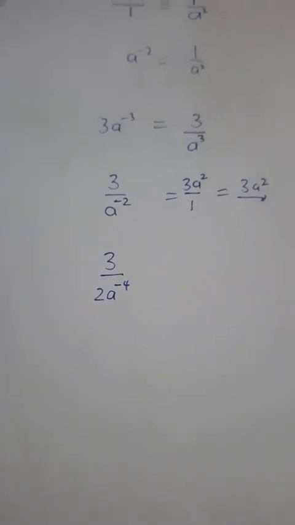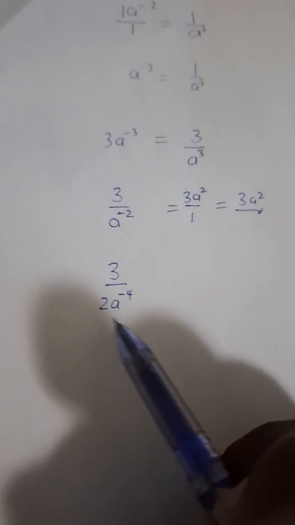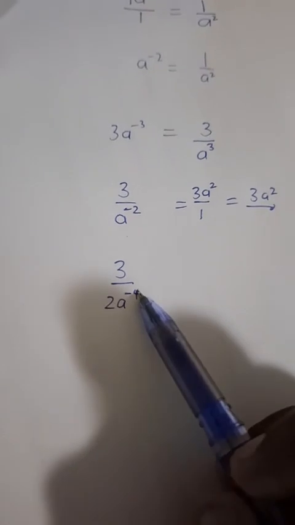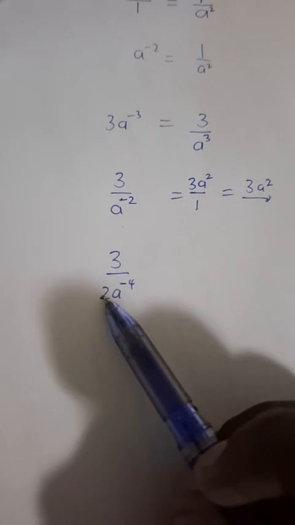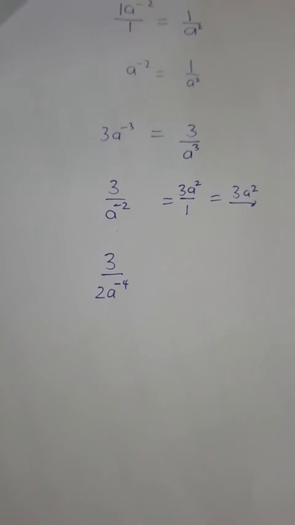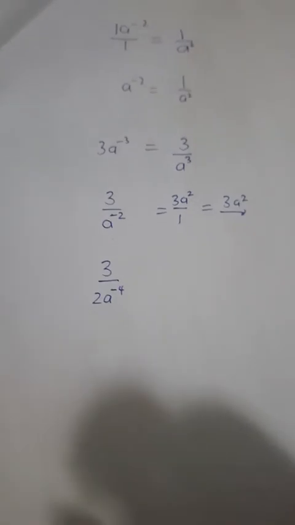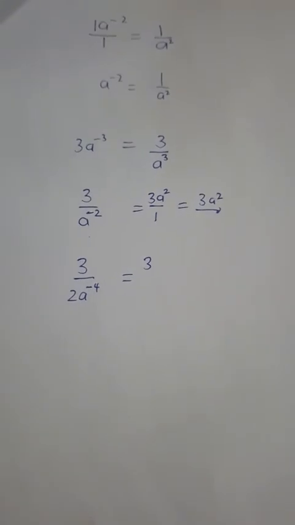Just want to do one more, guys, so that you guys can really take this away. Okay, 3 over 2a to the power negative 4. The variable base is raised to the power negative 4. Is 2 affected by the exponent negative 4? No, it's untouched. Okay, so how do we write the answer? The answer will be equal to 3 remains in the numerator.